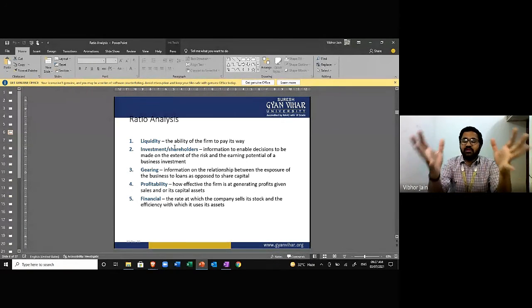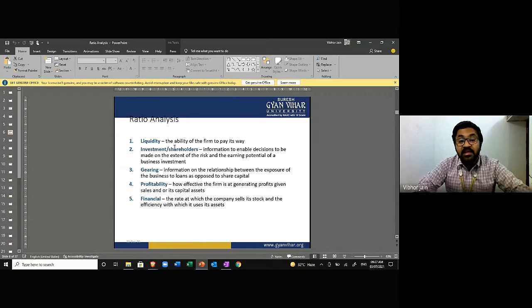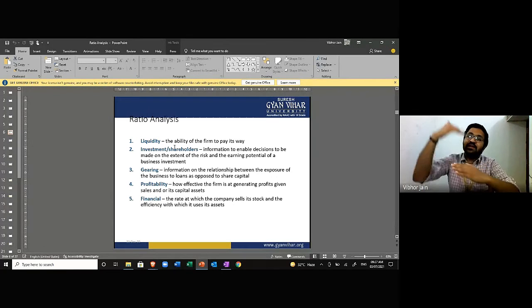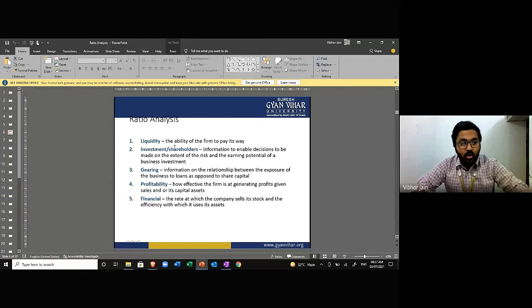Because if there are two companies and one company has a huge proportion of loan in their capital, that means the minimum return they have to earn increases because they have to earn for the interest payment on that loan. On the other hand, if a company does not have loan obligations, then if the company is not making profit, it's going to be okay, right? But for interest, you have to make the payment whether you're making profit or not. So we want to calculate what is the risk of the company.